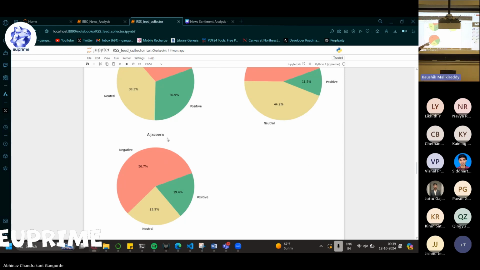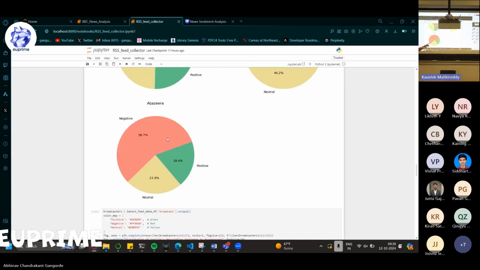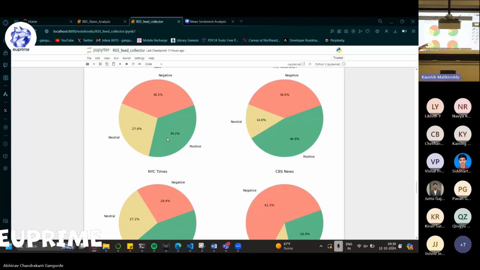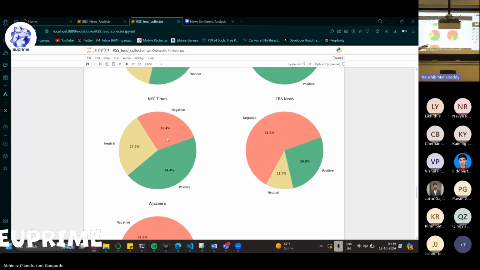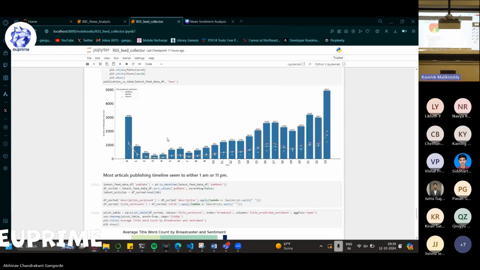We can see a little bit more negative sentiment in terms of the title, and this is the description. So not much in terms of segregation, but a little bit more negative for the CBC. And this is the histogram for the combined view of that.